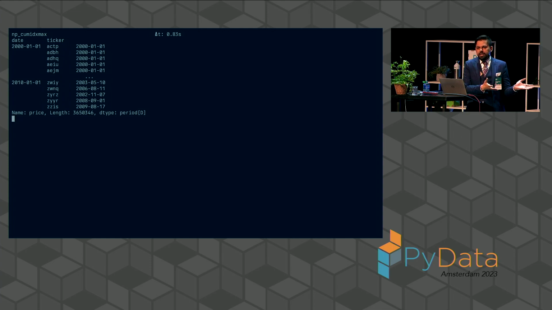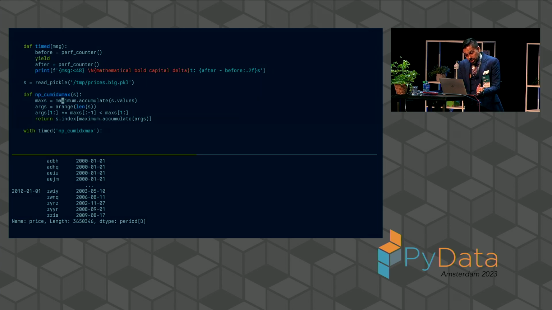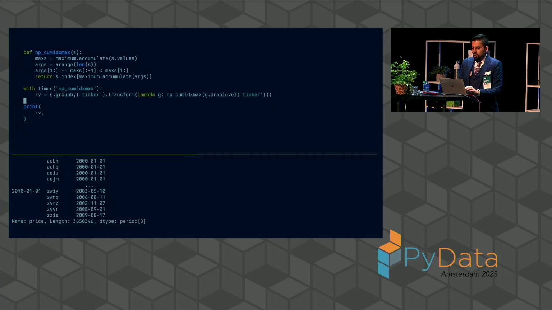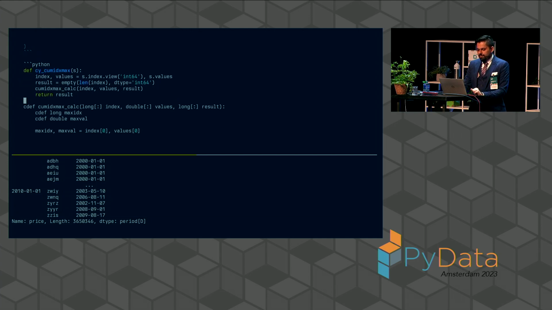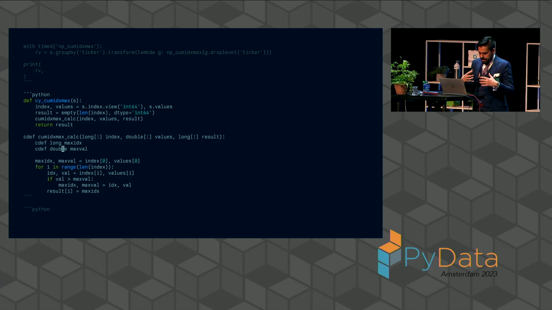Going from a minute to under a second does genuinely bring some value to my life, and generally does suggest that as my data sets grow, I might have a little bit more leeway before I have to try something more exotic or more esoteric than this. Additionally, with this approach, you can see it's not that much code, so I'm not going to really invest too much time in validating it, in testing it, or in feeling bad when I have to replace it when something better comes along.